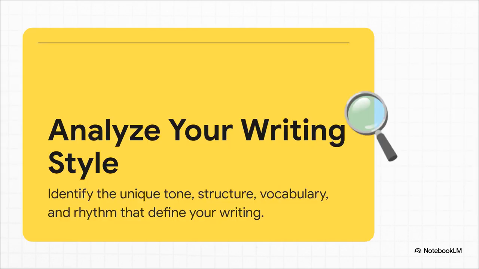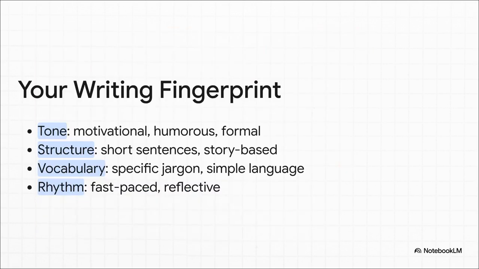Okay, for step 1, I want you to think of your writing style like a digital fingerprint. It's completely and totally unique to you. So to teach an AI how to replicate it, we first have to deconstruct it and figure out its core components. This slide breaks that fingerprint down into 4 key elements.